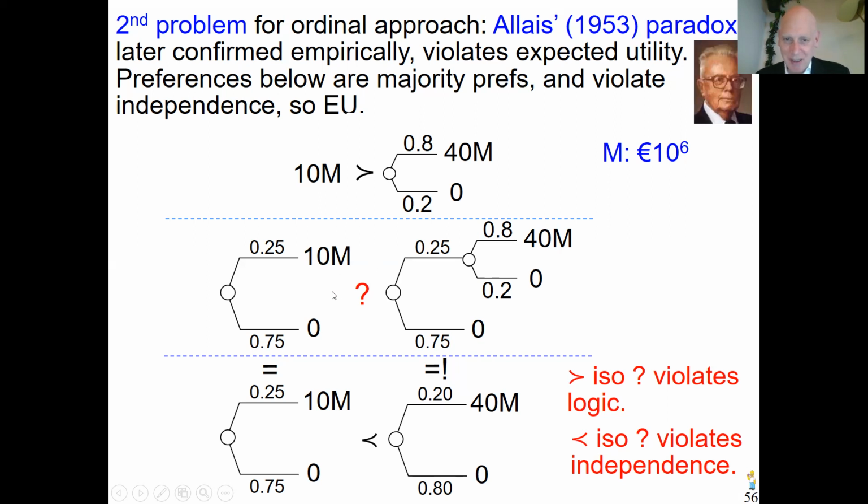This is in essence quite the same choice as there. In the lower branch, if you compare these two, it doesn't matter what happens. In the upper branch, you replace this thing, like if you have this preference really, then I think you should also say, in the upper branch, it doesn't matter. In the lower branch, it doesn't matter, sorry. In the upper branch here, I can replace this by something else that is better. And if I think 10 million is better than here, then in this upper branch of sort of quasi-certainty, I should go for that just as much. But I know it's a bit complex.